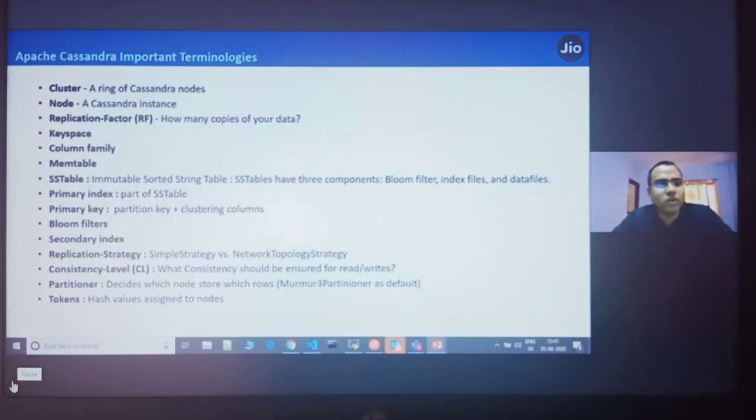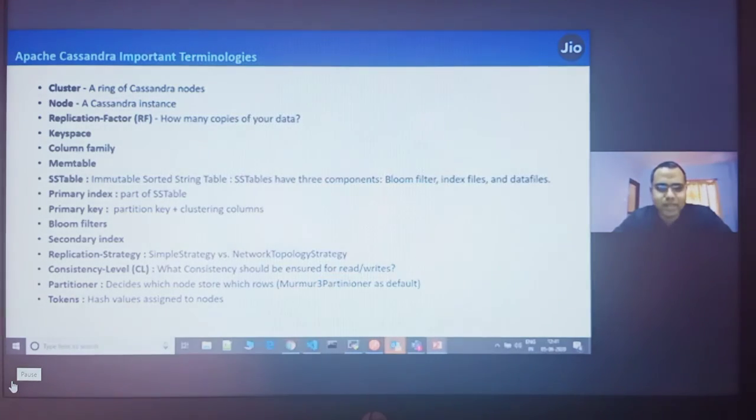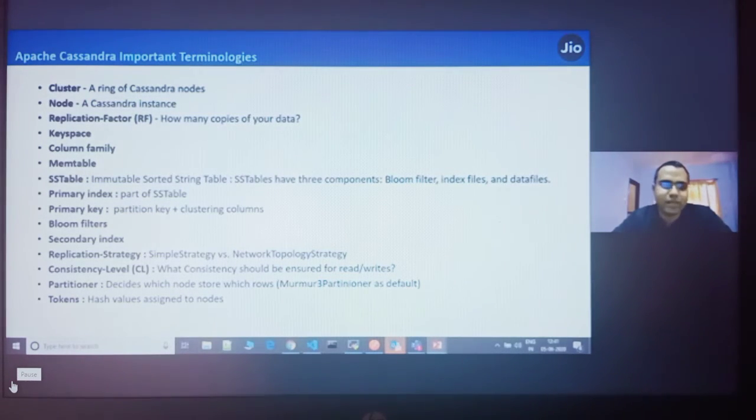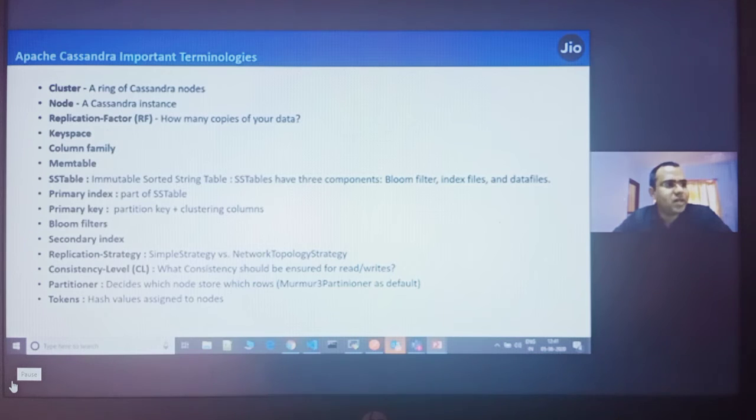Bloom filter is a very good data structure used across many databases: many NoSQL DBs, Google Bigtable, and all of these use Bloom filters. A Bloom filter is a probabilistic data structure which basically helps us search which node has the data or not. So Cassandra uses a Bloom filter internally.